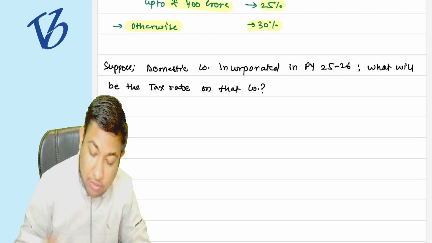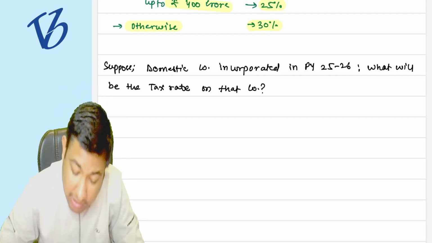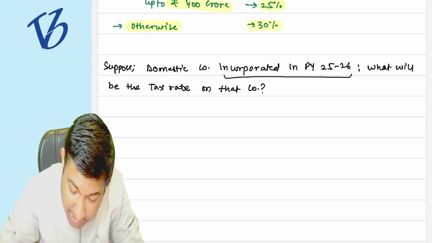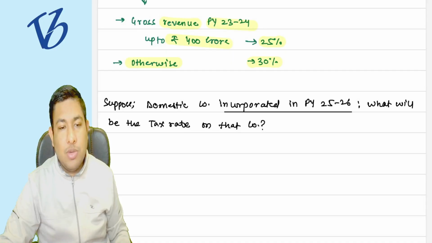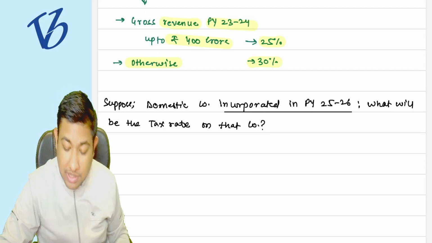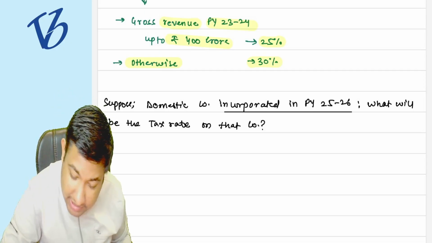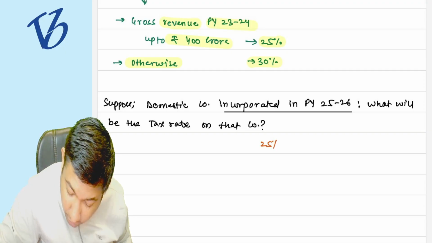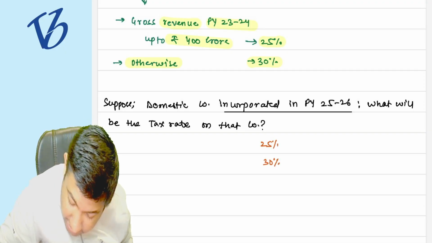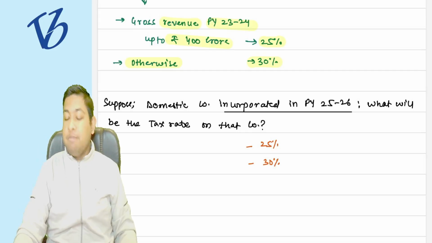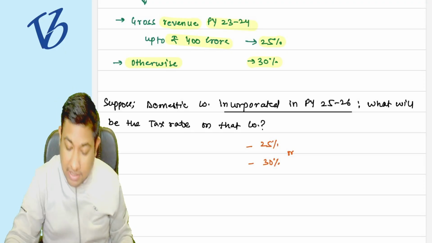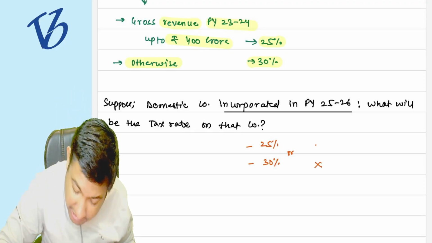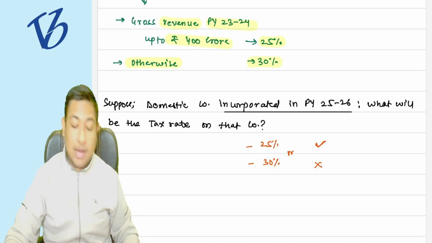It is incorporated in our previous year, meaning earlier it was not present. Can you please tell me whether they have to pay taxes at the rate of 25% or 30%? What is your answer? If you said 30%, then you are wrong. If you are saying 25%, then you are right.